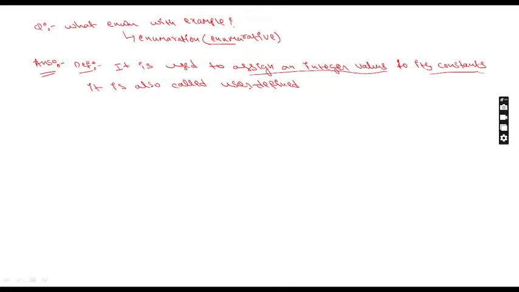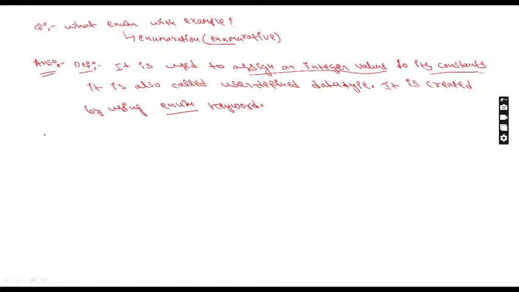It is also called enumeration. If you get it in marks, you have to write like this: it is created by using the enum keyword. Keywords can be written in small letters only.